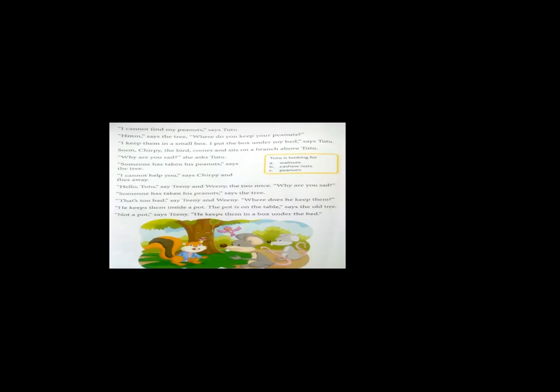"He keeps them in a box under the bed." When Teeny heard what the tree said, immediately he said no, the peanuts were not kept in a pot. They were kept in a box under the bed. And Teeny said the truth.